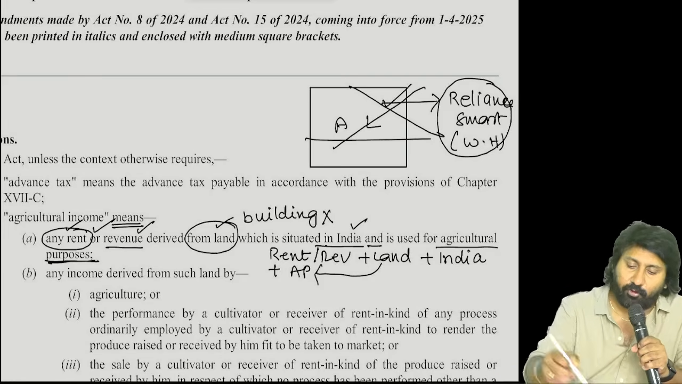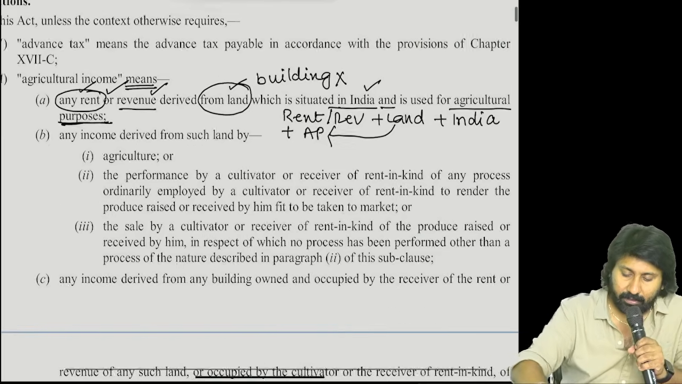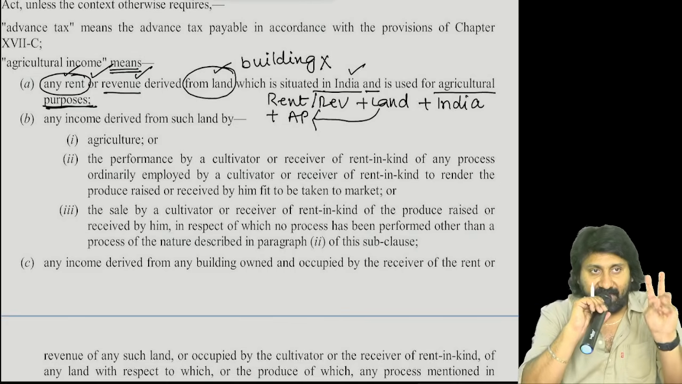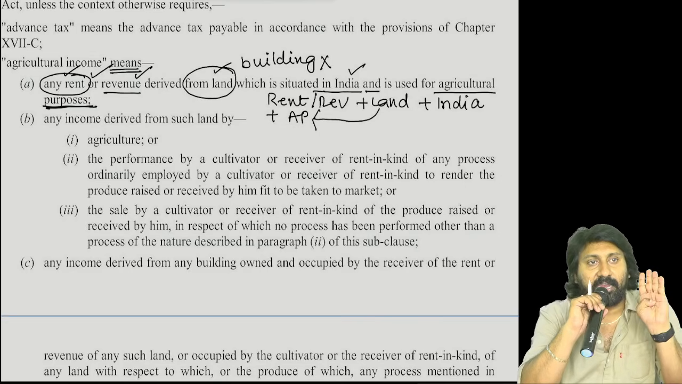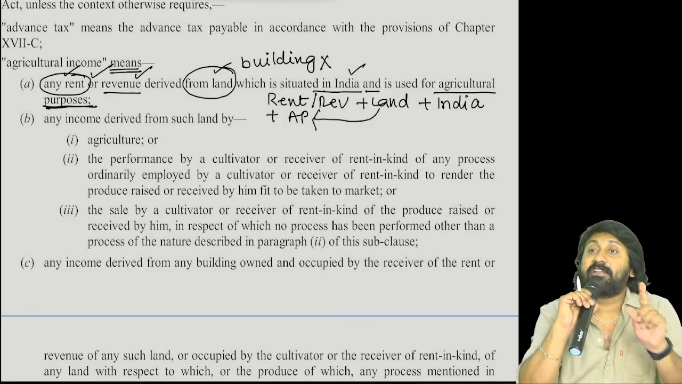So tell me, what are all the 4 conditions to attract point A? Start. Number 1. It is a rent or a revenue derived from the land situated in India used for agricultural purposes. If all the 4 conditions are satisfied, then I will call it as a...